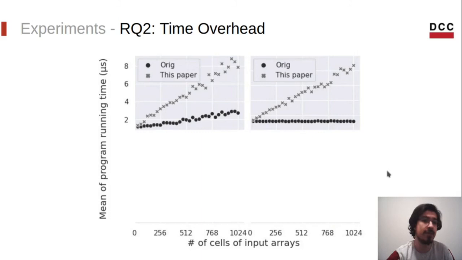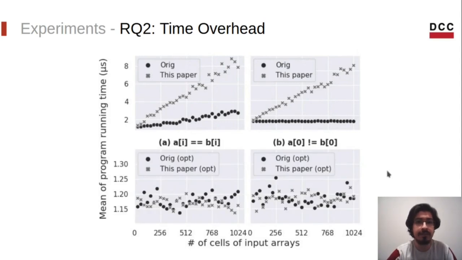First, the unoptimized case. In this case, we have not compared our tool with SC Eliminator because Wu et al.'s tool generated incorrect code, probably due to implementation bugs. What we can see in this plot is that the execution time of the original code grows when the inputs are the same but remains the same when the first element already differs. That's the difference in execution time according to the input. That's what can be explored by a person who wants to collect sensitive information. And this is basically what a time-based side channel is.